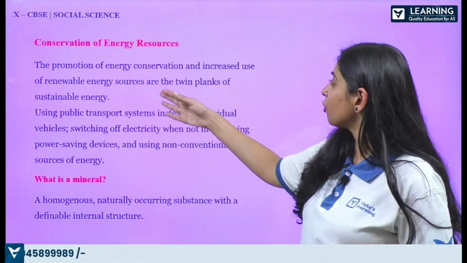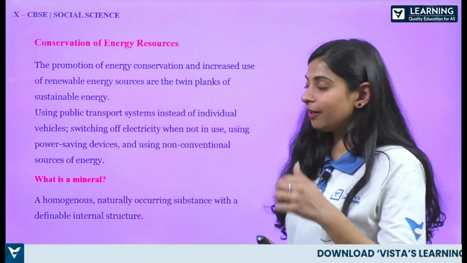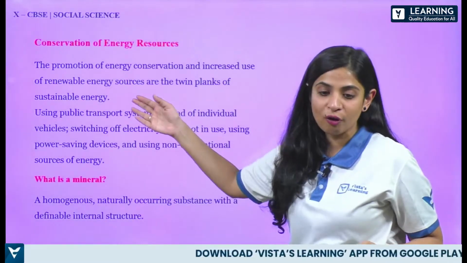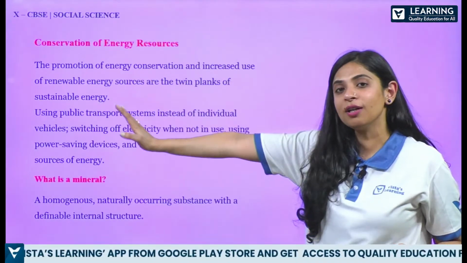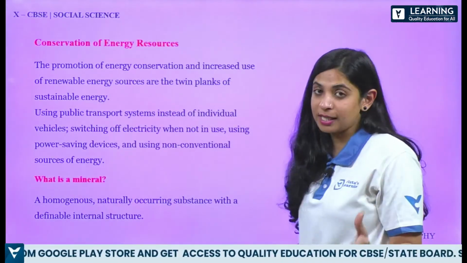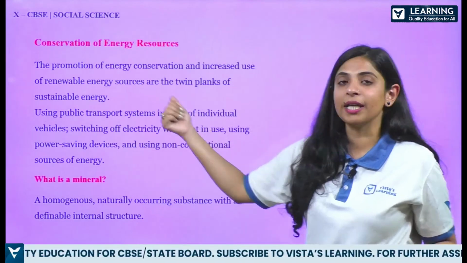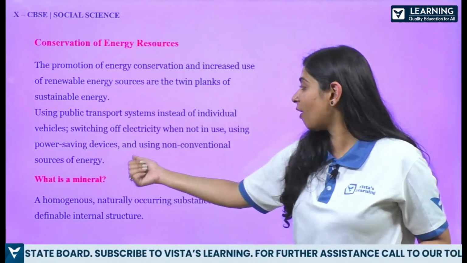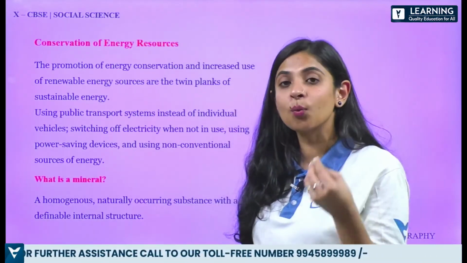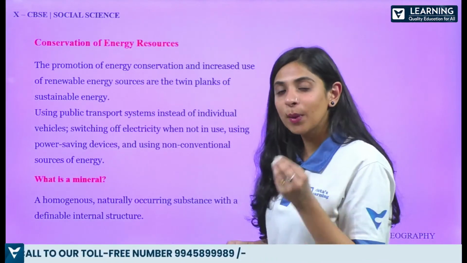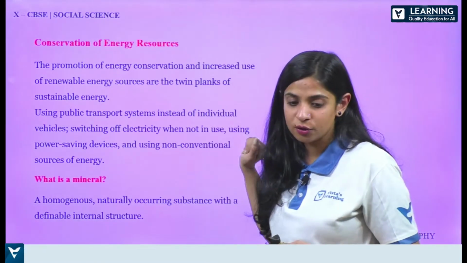Then we have conservation of energy resources. The promotion of energy conservation and the use of renewable energy resources are the twin planks of sustainable energy, as I also explained to you in the class. Here, using public transport systems instead of individual vehicles, or switching off electricity. So basically doing things which we are told to, so that we are not wasting the resources and are using them to their full potential in a sustainable manner. That is what conservation of energy resources is.